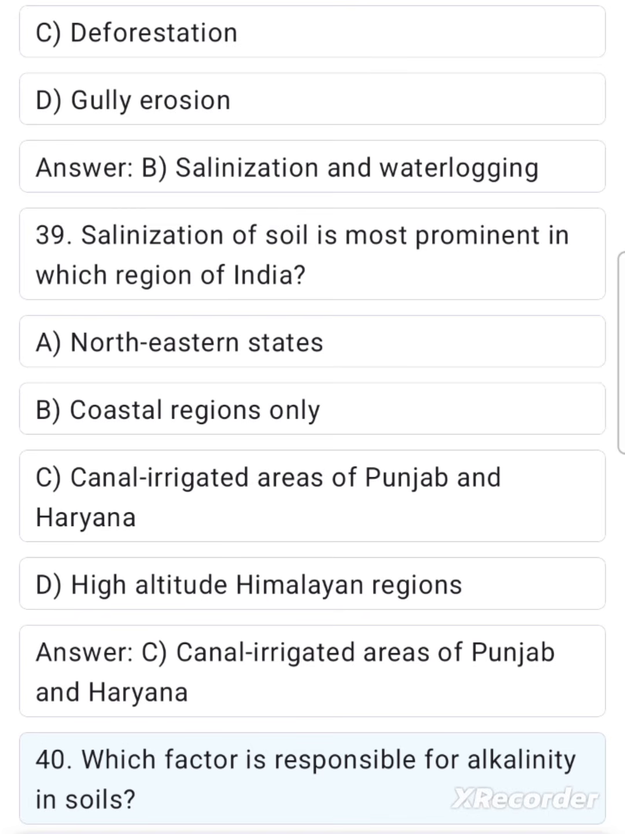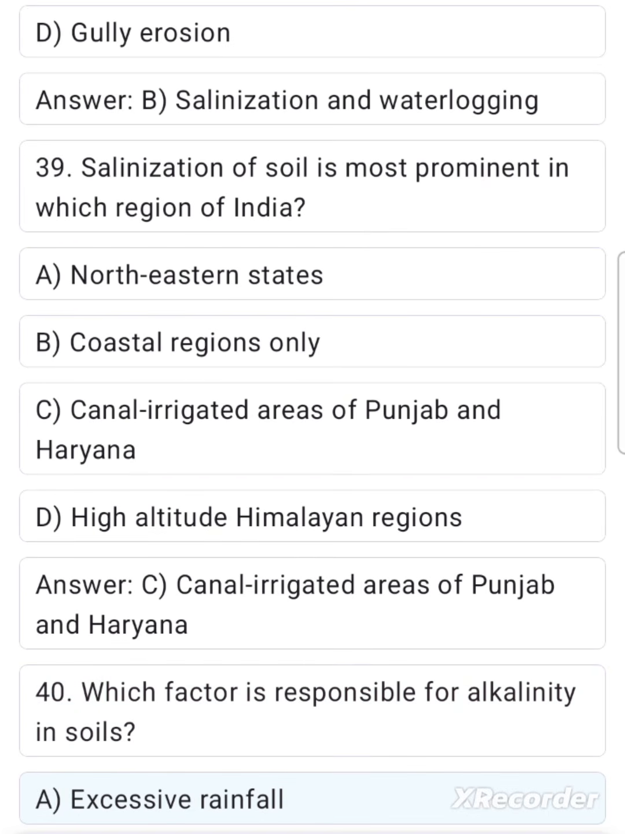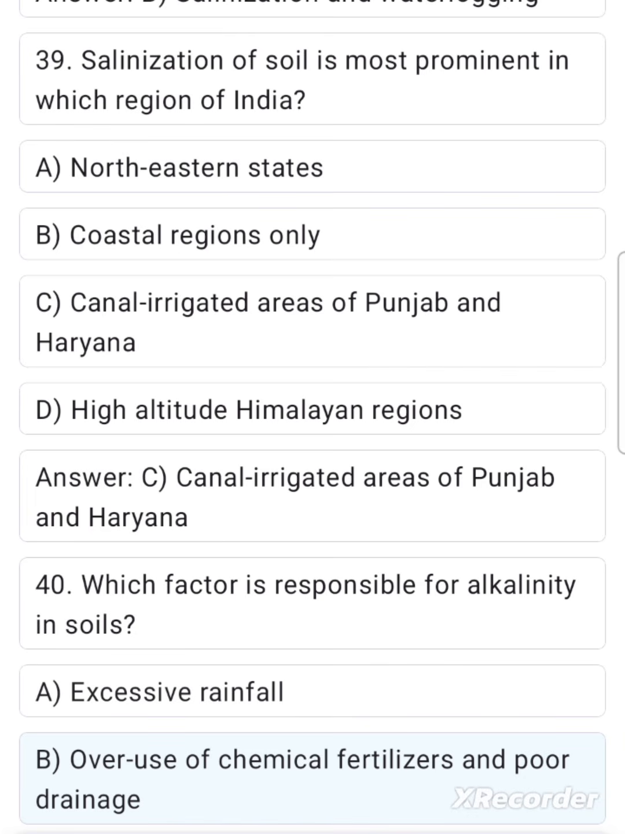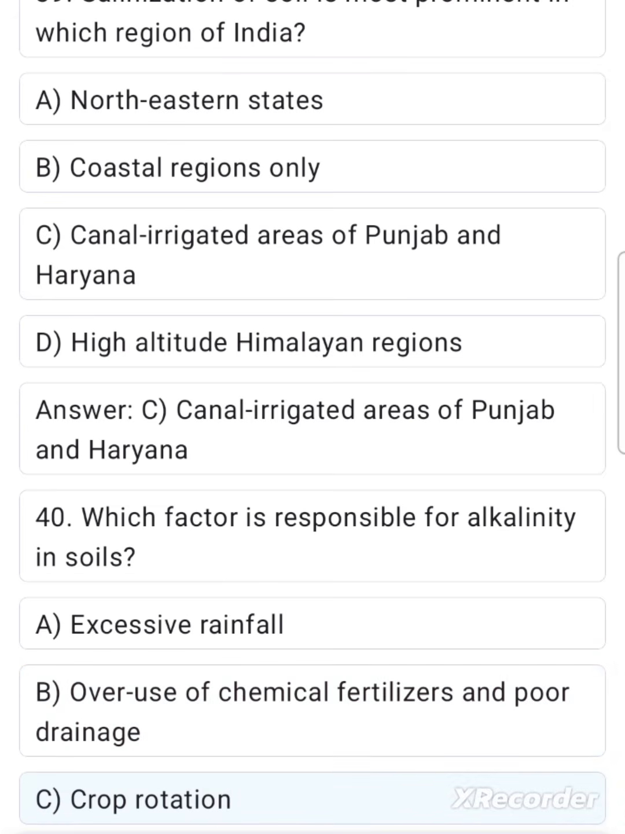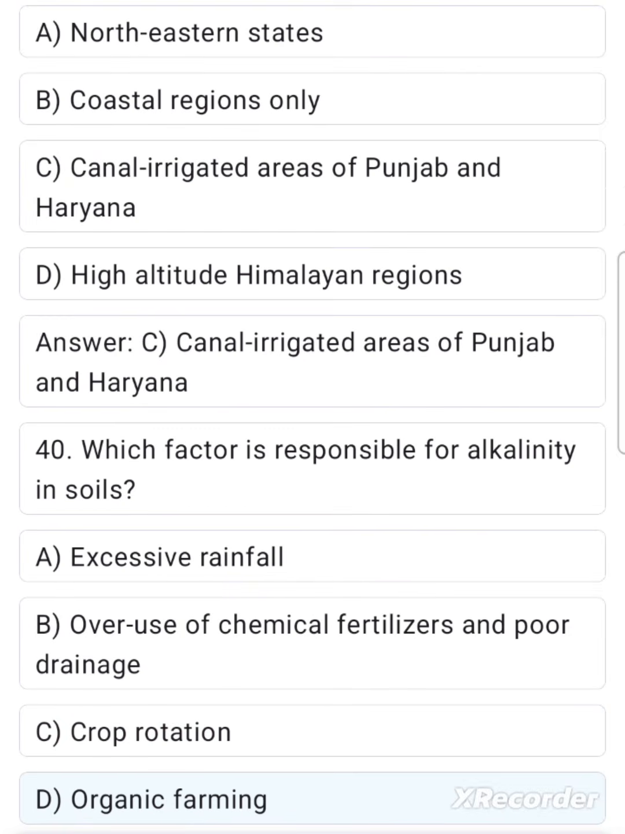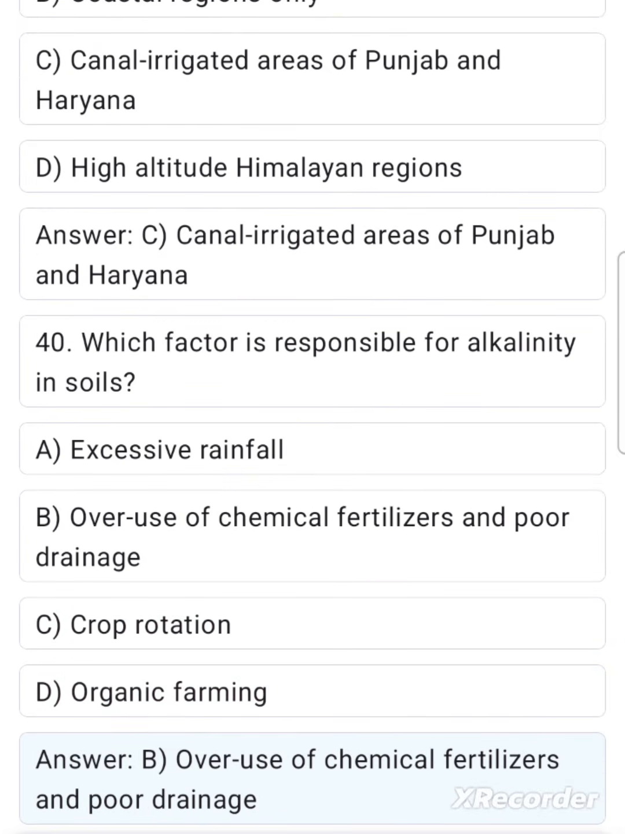40. Which factor is responsible for alkalinity in soils? A. Excessive rainfall. B. Overuse of chemical fertilizer and poor drainage. C. Crop rotation. D. Organic farming. Answer. B. Overuse of chemical fertilizer and poor drainage.